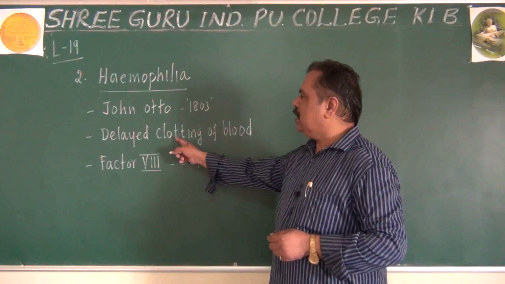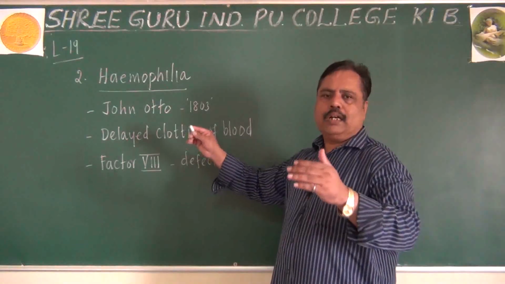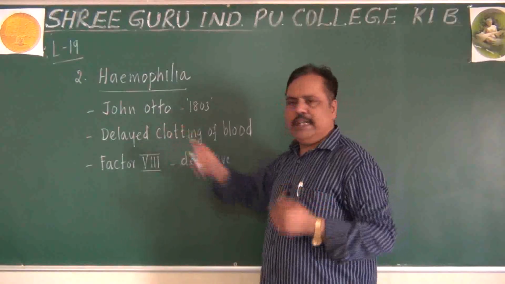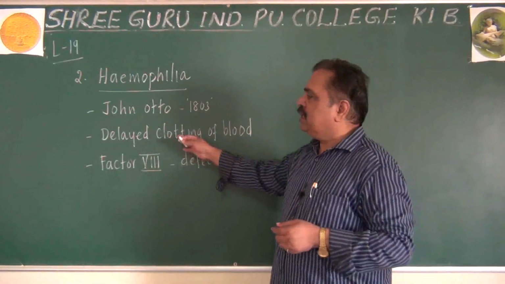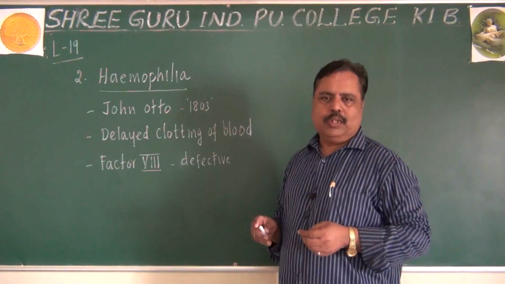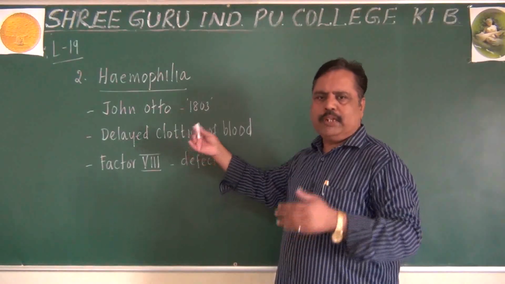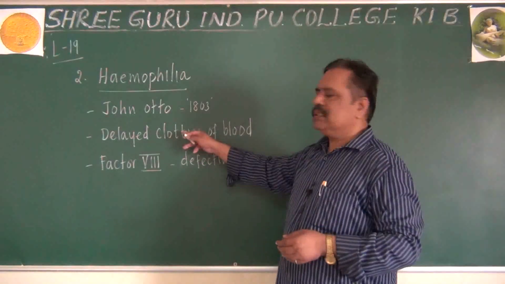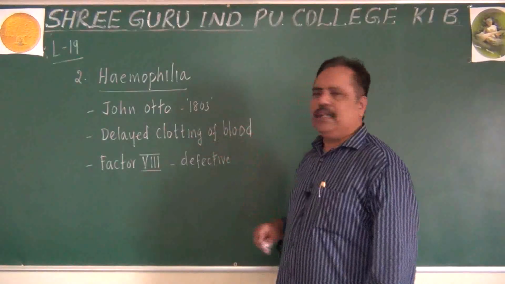Due to that, clotting of blood will not take place quickly or normally. It may be delayed. If there is a major injury, clotting may not happen at all. Minor injuries will be helped by clotting, of course. Even for a normal person, big accidents won't save him. But minor injuries will result in clotting of the blood.